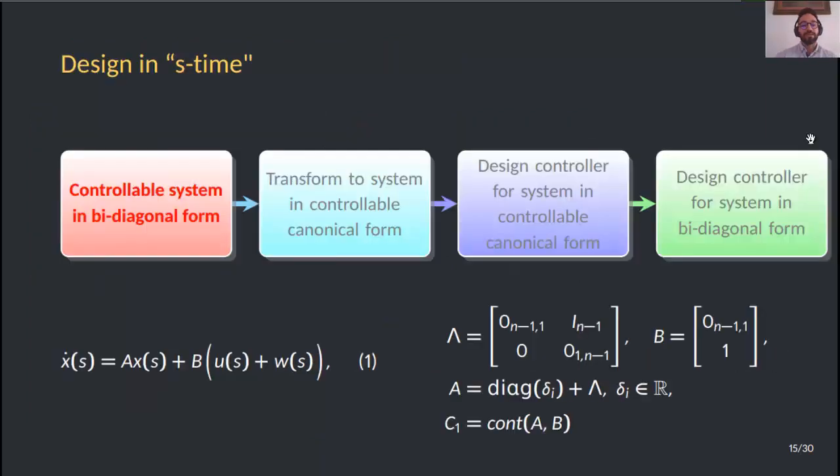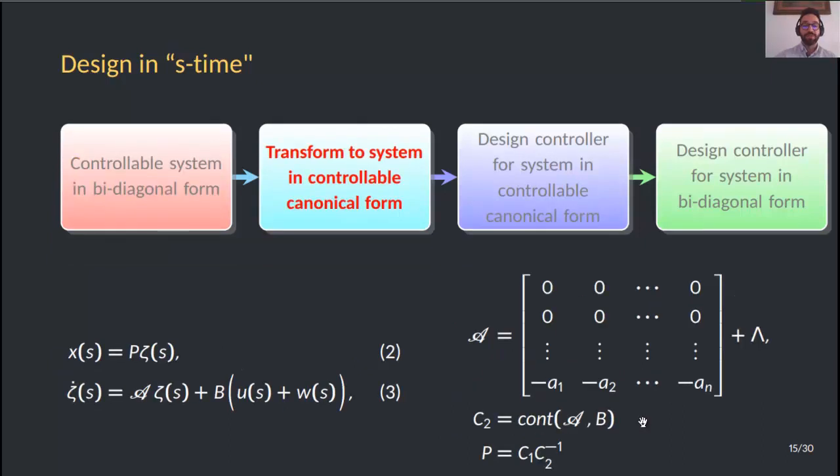The design in S time starts from the controllable system in bidiagonal form 1, where the matrices A and P are given here. In this matrix, A is composed of the matrix capital Lambda and a diagonal matrix defined by these delta sub i, which are real values. C1 is the controllability matrix of the pair A and P.